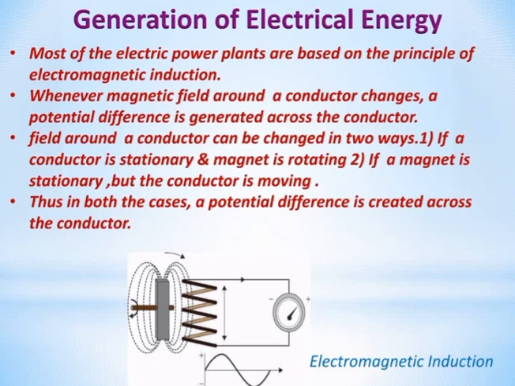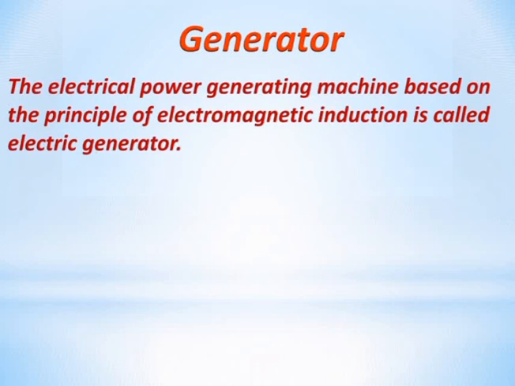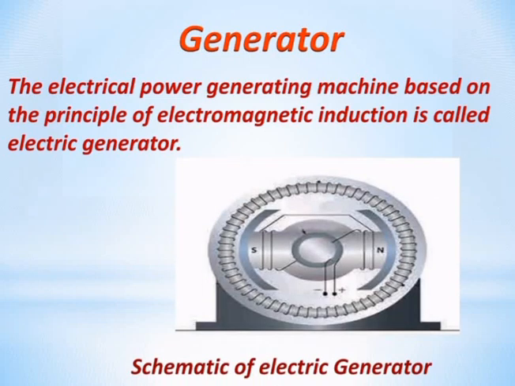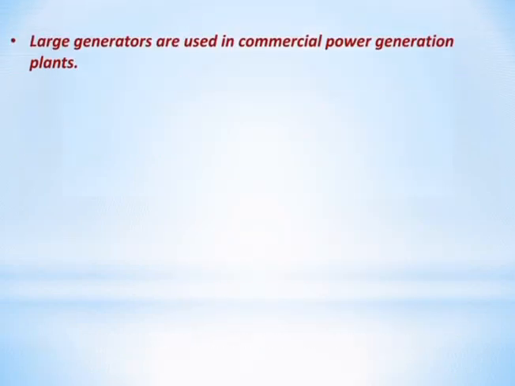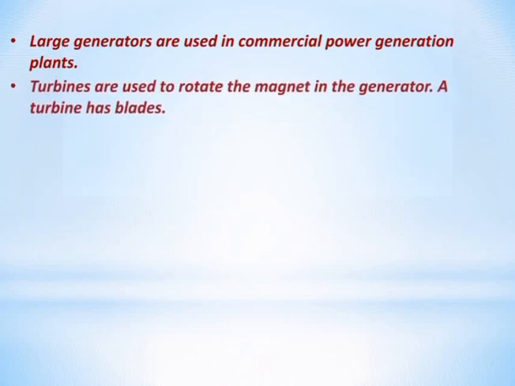Let's know what is a generator. The electrical power generating machine based on the principle of electromagnetic induction is called a generator. See the schematic of electric generator. Large generators are used in commercial power generation plants. Turbines are used to rotate the magnet in the generator.